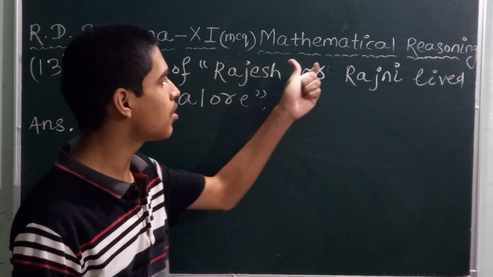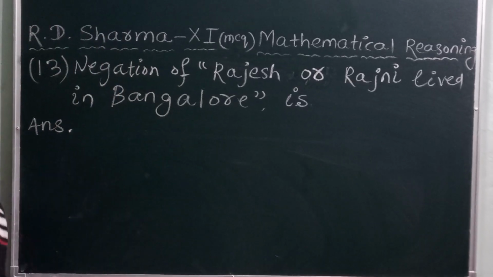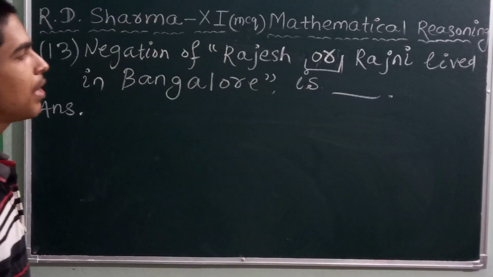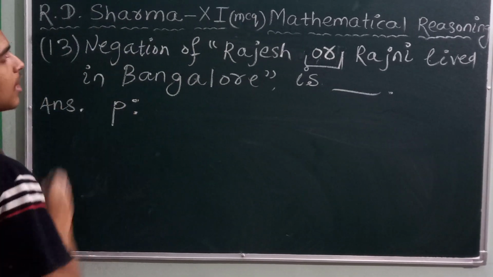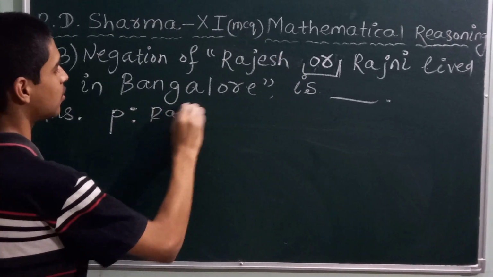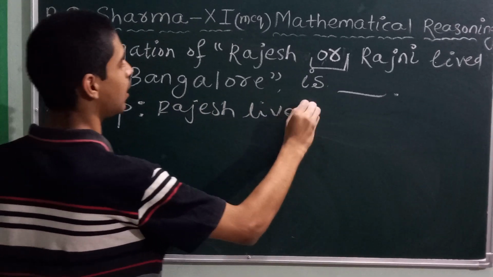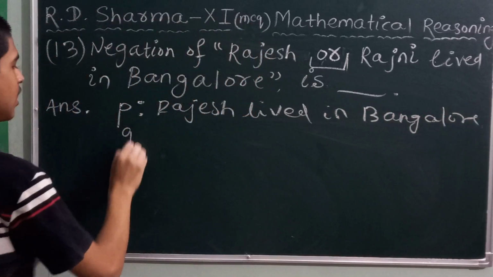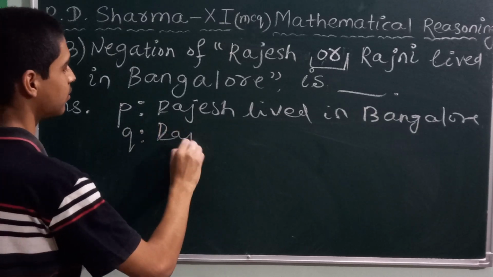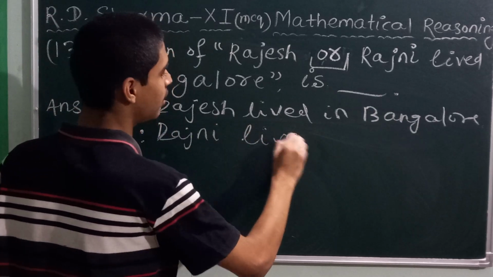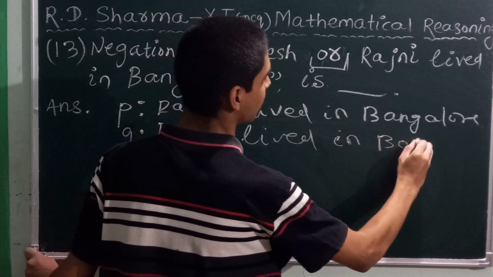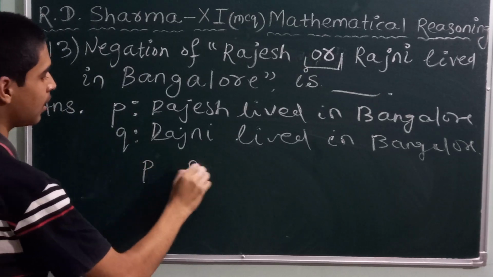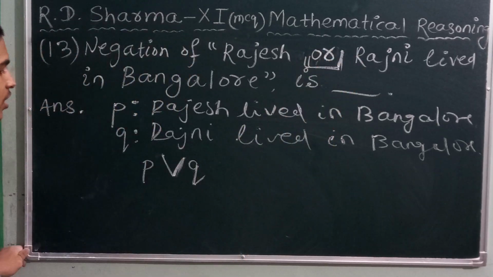Next, question number 13. Negation of "Rajesh or Rajni lived in Bangalore" is dash. Here "or" is a connective, so it is a compound proposition. So the prime components: P is a proposition such that Rajesh lived in Bangalore. Second, Q is a proposition such that Rajni lived in Bangalore. Symbolic form is P or Q, the disjunction.